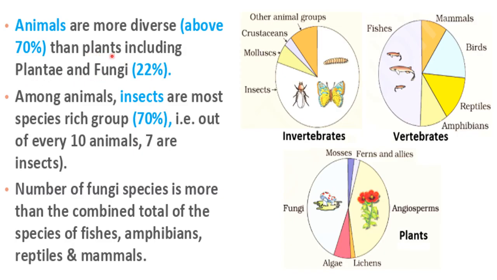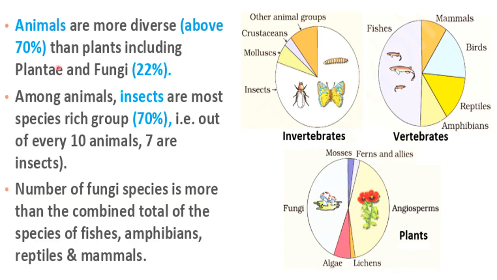All these species of kingdoms Plantae and Fungi contribute only 22% of the total global biodiversity, while animal species contribute 70%. That's why we can say that animals are more diverse, meaning more species of animals are found on Earth, right?